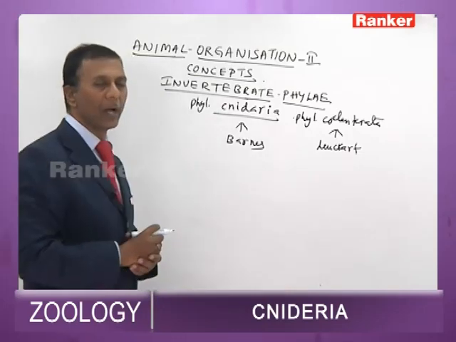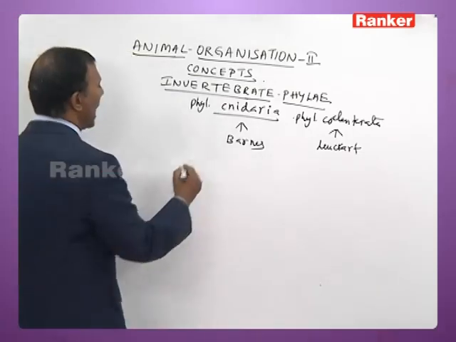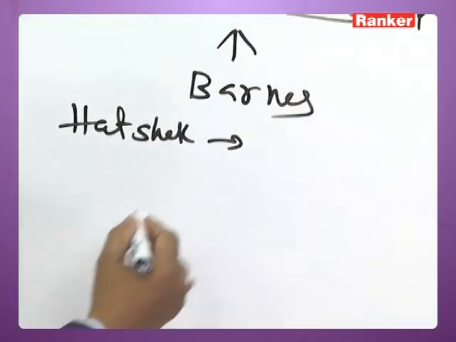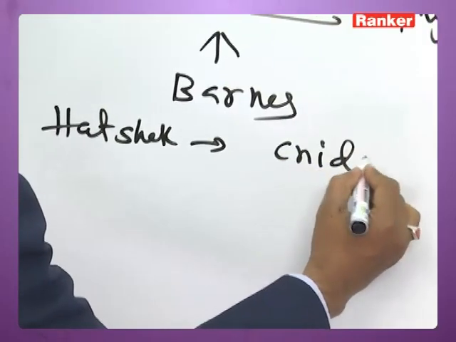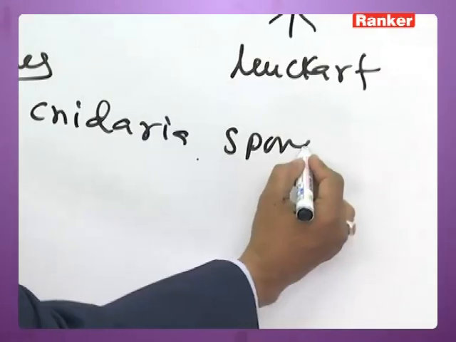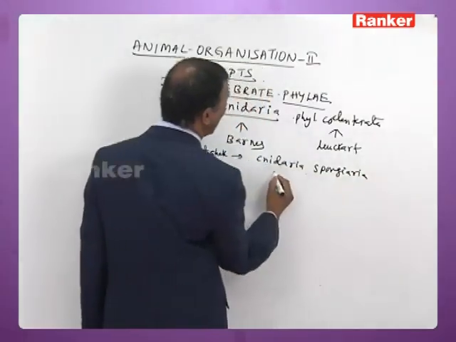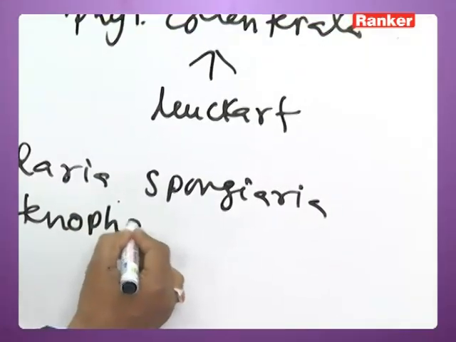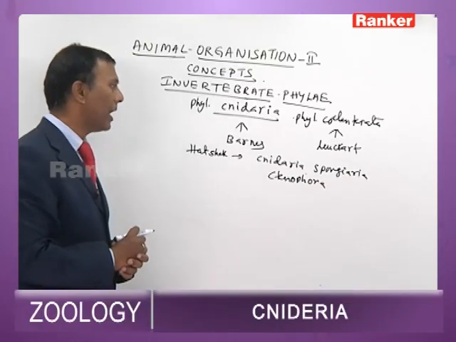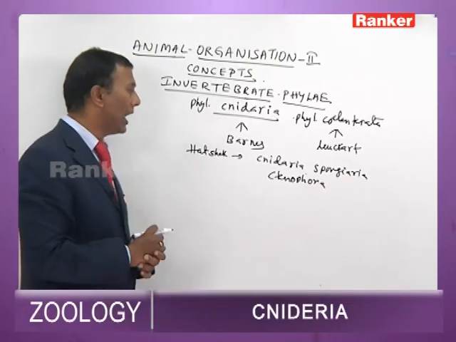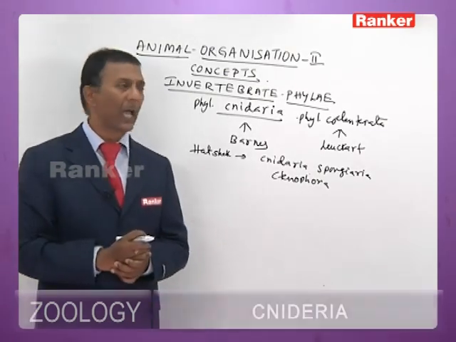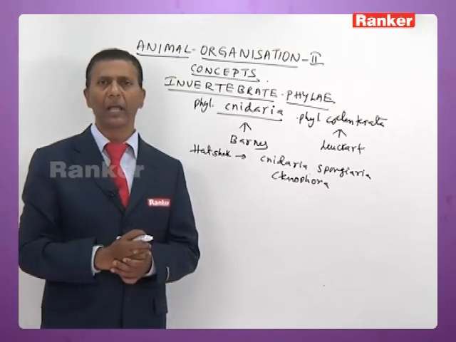The term Cnidaria was coined by Hatschek. Hatschek divided the coelenterates into phylum Cnidaria, phylum Spongiaria, that is sponges, and phylum Ctenophora. The term Cnidaria was coined by Hatschek, and the term Coelenterata was coined by Leuckart.